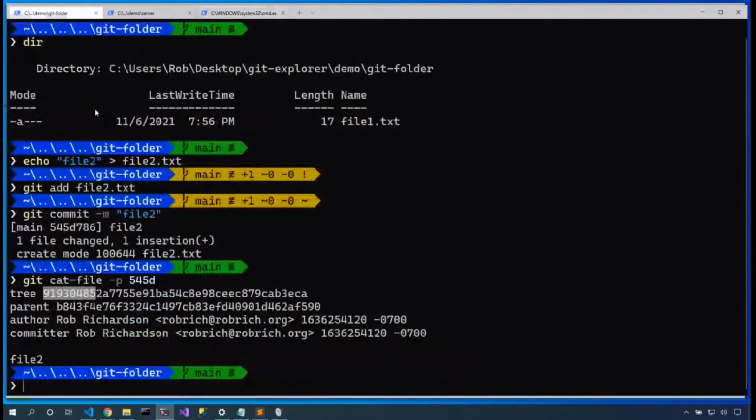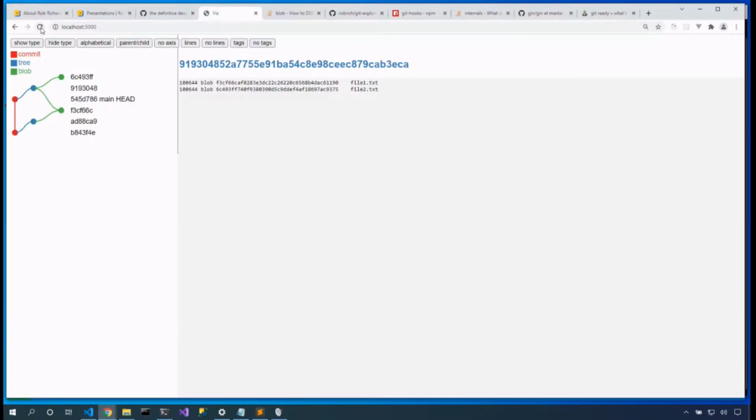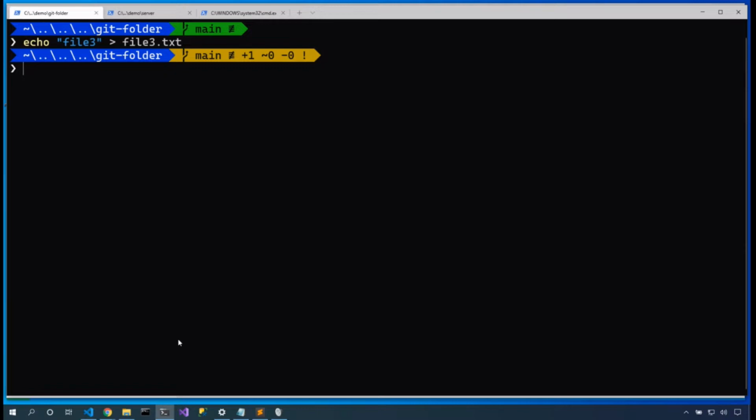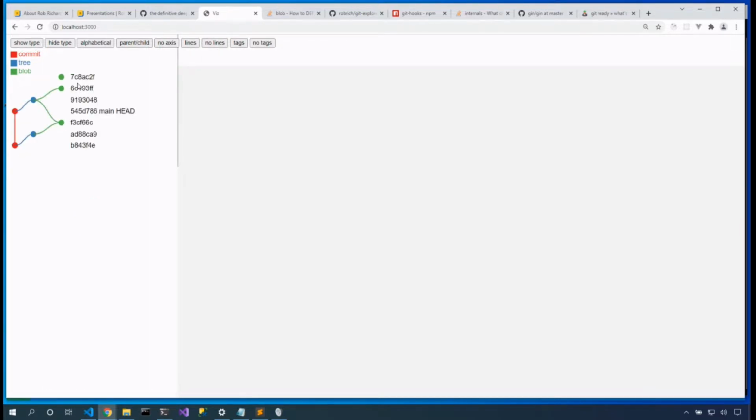So I'm going to come in here and I'm going to say echo file3 and redirect that to file3.txt. Do we have any new nodes in our thing? Nope, we've still got just those 6. Okay, so now let's git add file3 to our staging area. And we'll come in here and refresh. Let's show type, parent child, show the lines, show the tags, and we have this new blob node.